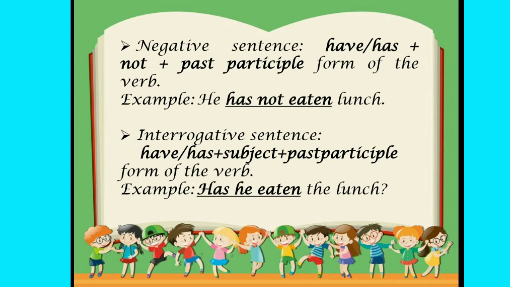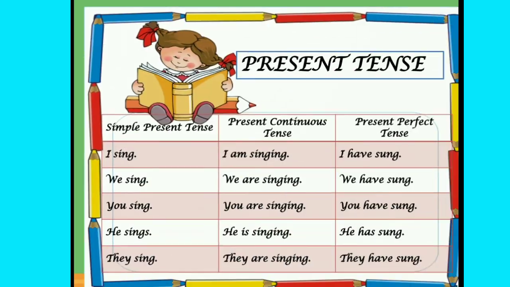Negative sentences in present perfect tense, we use have and has, not, then past participle form of the verb. He has not eaten lunch. In interrogative sentence, have or has plus subject and past participle form of the verb. Has he eaten the lunch? Has or have plus subject then past participle in interrogative sentence.